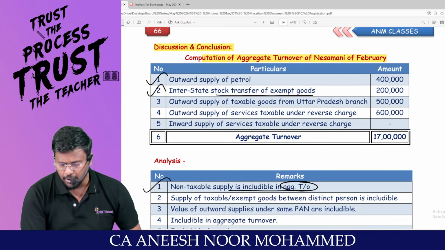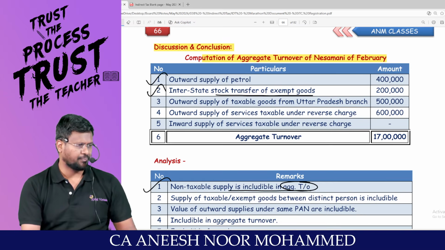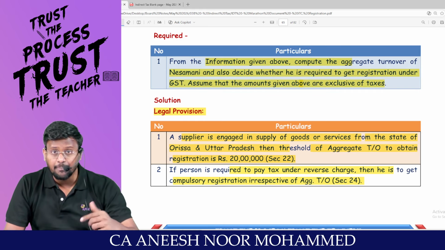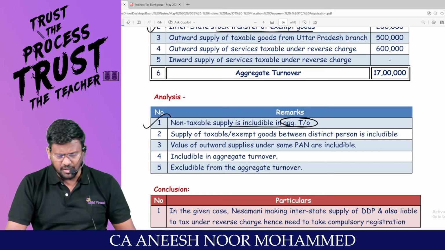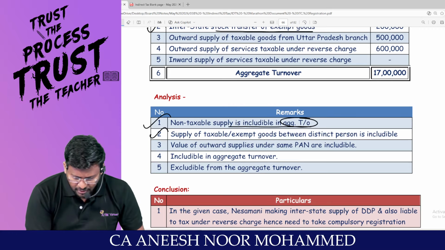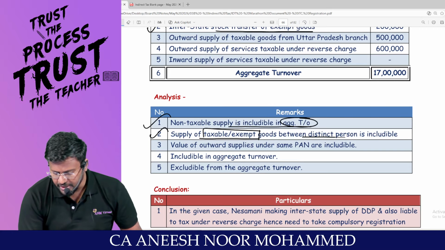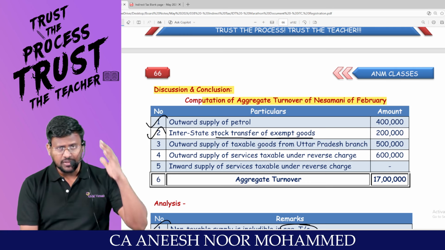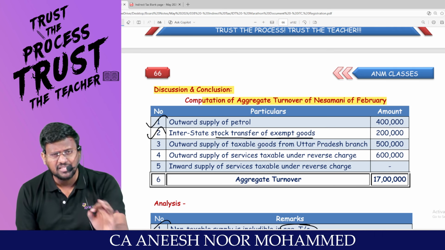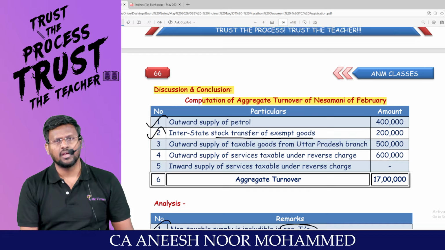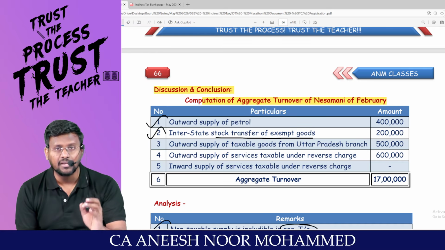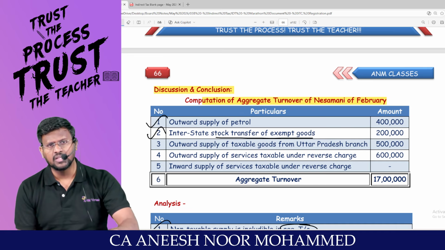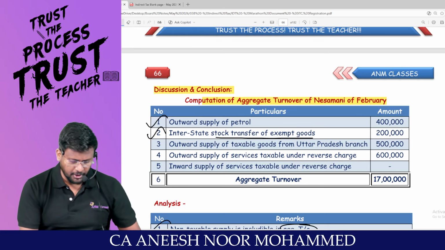Interstate stock transfer of exempt goods. How much lakh? 2 lakh. My dear lovable students, to your own branch you have supplied exempt goods. Sir, aggregate turnover includes what supply? Exempt supply. Sir, supply of taxable or exempt goods between distinct persons will be includable in the what turnover? Aggregate turnover. Because aggregate turnover includes all taxable supply, all exempt supply, then export of goods or services or both, and interstate supply. My dear lovable students, all interstate supply includes supply made to self also. Are you all really with me?